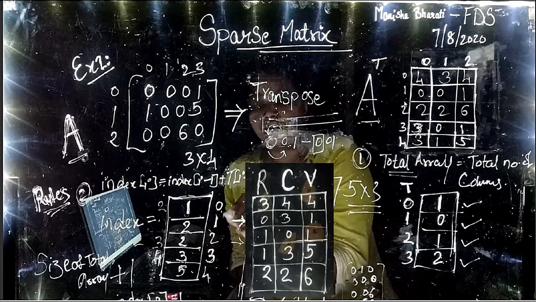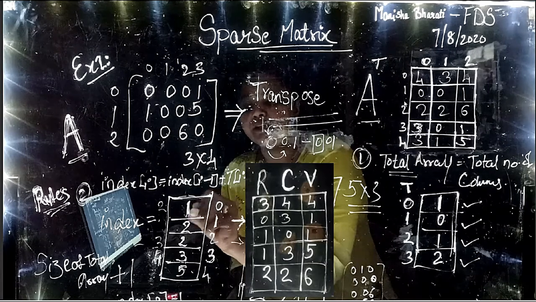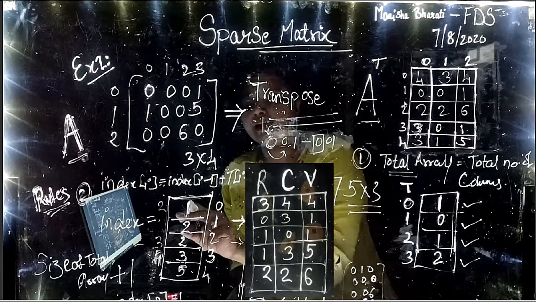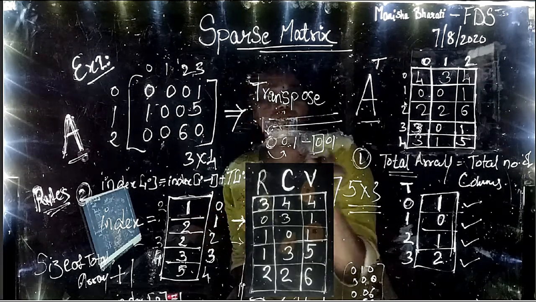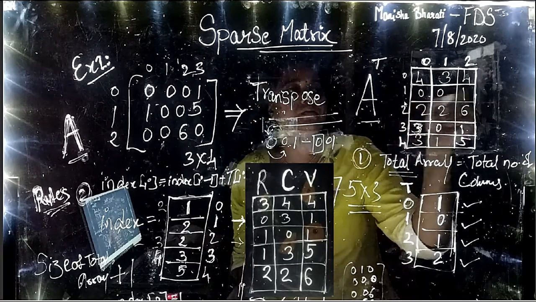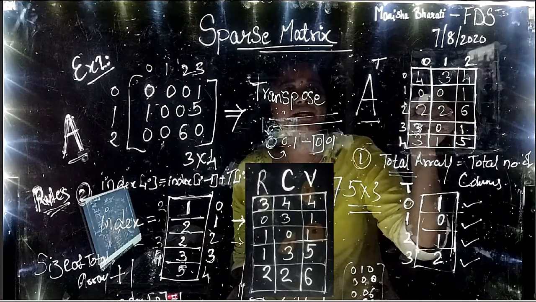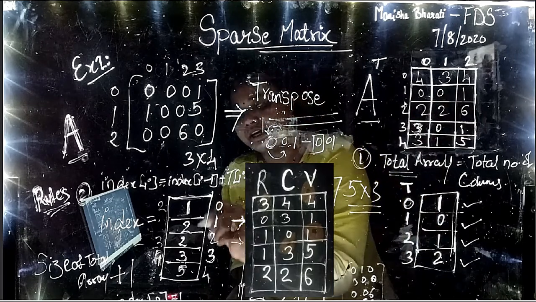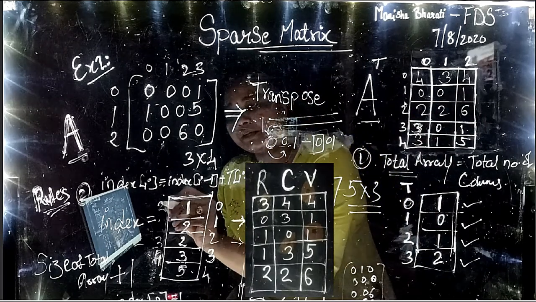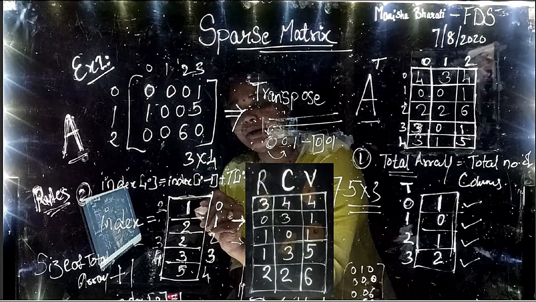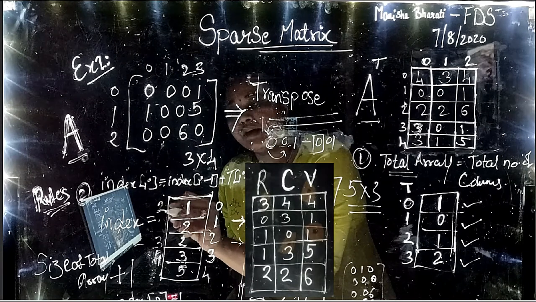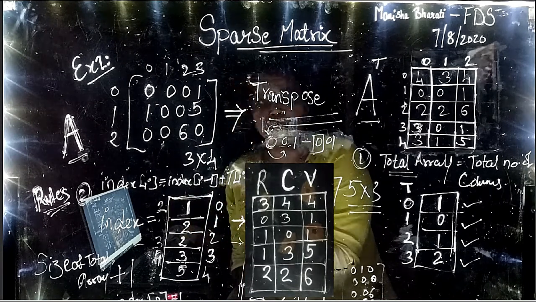The 0th index holds 1. So this 0 0 1 has to be written in the first index. The moment we write 0 0 1 in the first index, the index value has to be incremented by 1. So the new value will be 2.